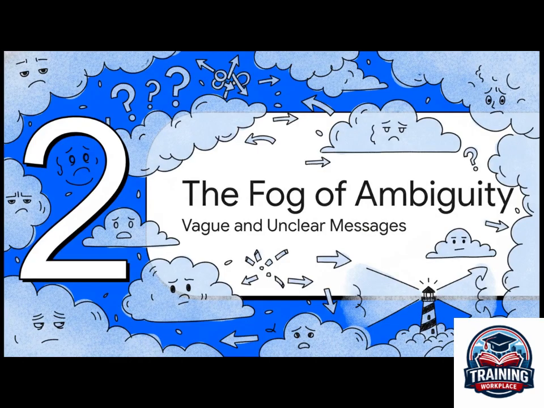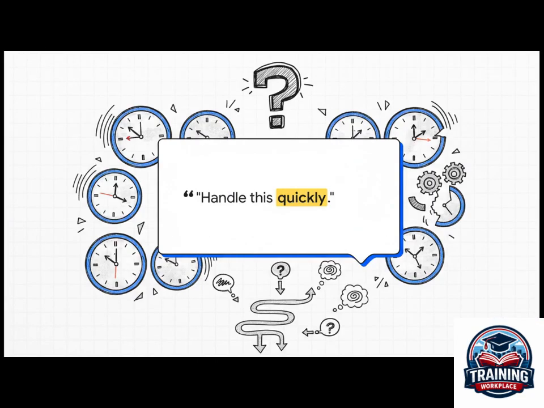Our second failure builds right on top of the first one: the fog of ambiguity. This is what happens when instructions are vague, they're incomplete, or they're open to all sorts of interpretations, leaving your team kind of lost and confused about what you actually expect from them. This right here is a perfect example. I mean, what does quickly even mean? Seriously. To one person, it could mean drop everything and do it in the next hour. To someone else, it might mean get to it by the end of the day.